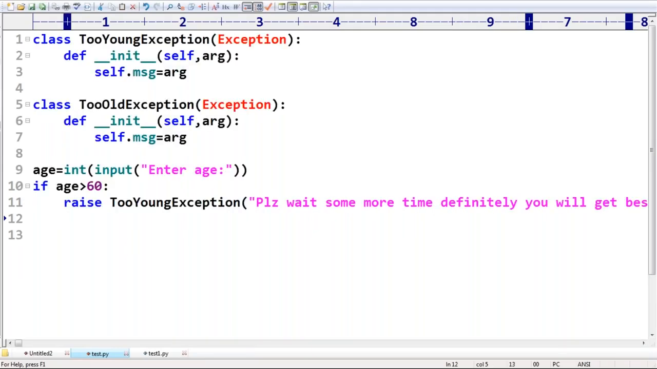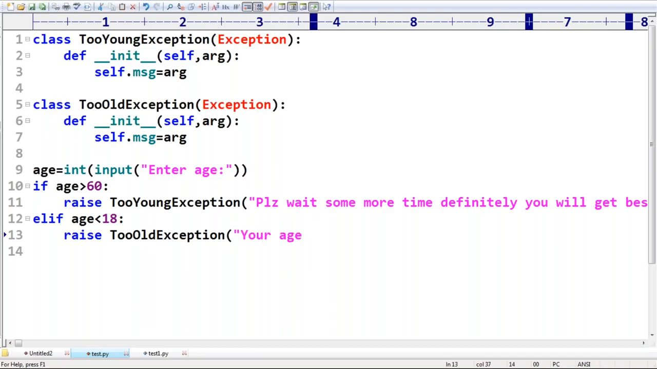Yeah, like this I'm taking, sir. Okay, this is it. Else, sir, elif. Can I use the word elif? Elif age lesser than 18 years. In India, marriage under 18 years is illegal, sir. Minimum 18 years should be there to go for marriage. Then automatically raise TooOldException.